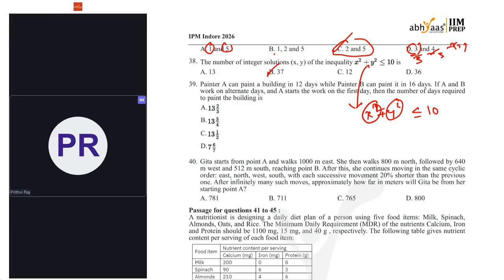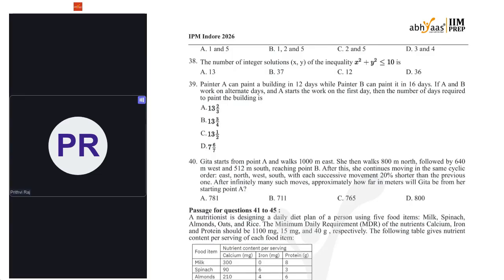That's the highest number also. Now, painter A can paint a building in 12 days, while painter B can paint in 16 days. If A and B work on alternate days, A starts the work on the first day, the number of days required to paint the building is. Very easiest question.